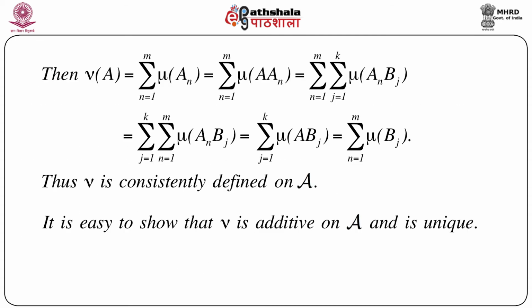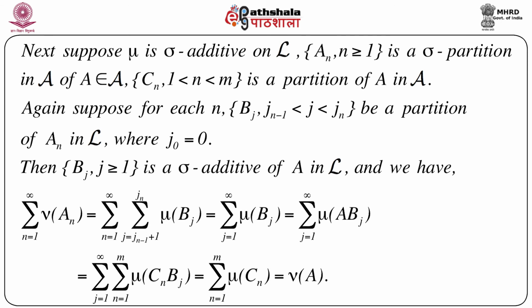Now the next part is a little harder, again there are a few arguments. Suppose mu is sigma additive on script L, and an, n greater than or equal to 1, is a sigma partition in script A of a capital A that belongs to script A, and Cn, n equals 1 to m, is another partition of A in script A. Now, whenever we have a semi-algebra script L, we have defined mu on that.